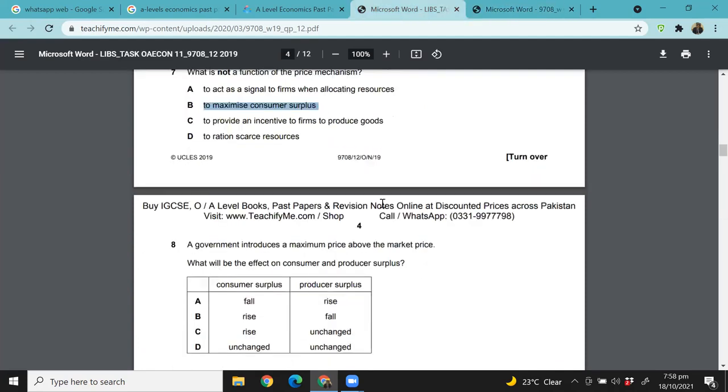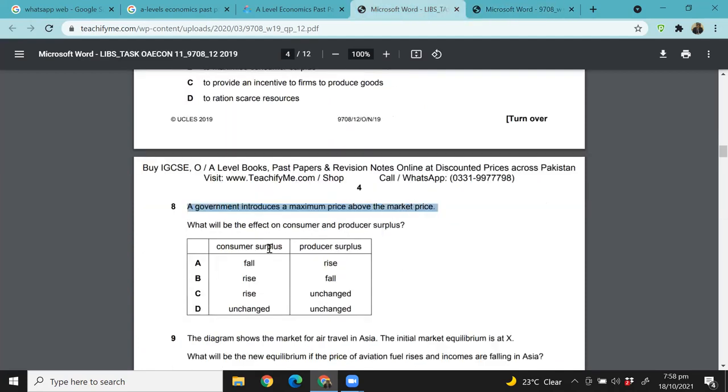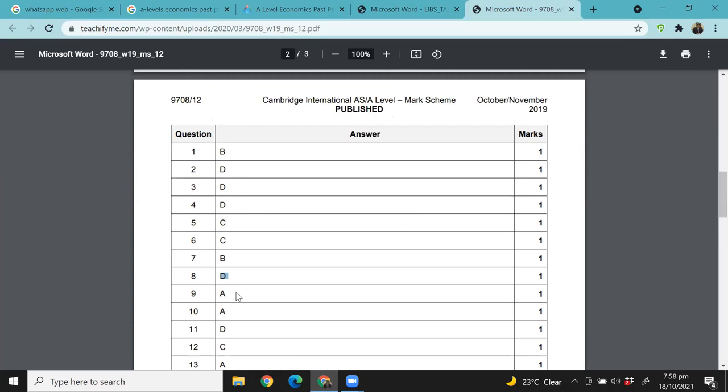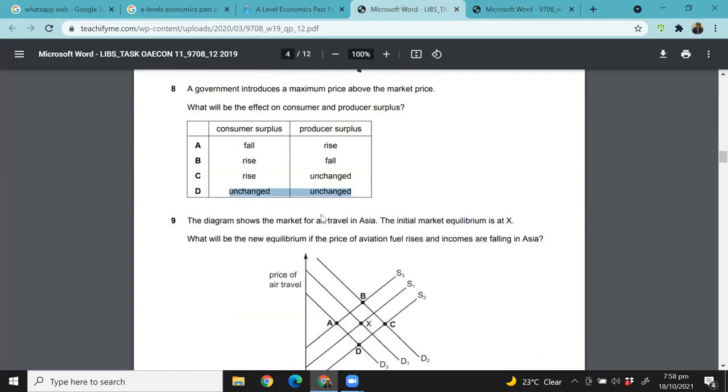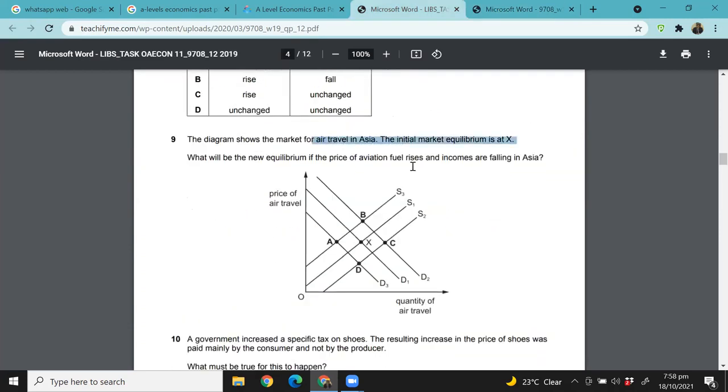8. A government introduces a maximum price above the market price. I did mention that if the maximum price is above the equilibrium, it will be ineffective. What will be the effect on consumer and producer surplus? So consumer and producer surplus remain unchanged. The diagram shows the market for air travel in Asia. The initial market equilibrium is at X. What will be the new equilibrium if the price of aviation fuel rises? So we said that supply will shift to the left and demand will decrease. So answer should be A.